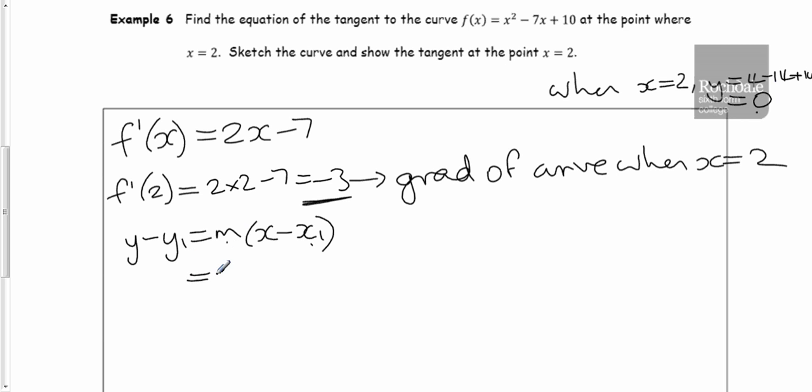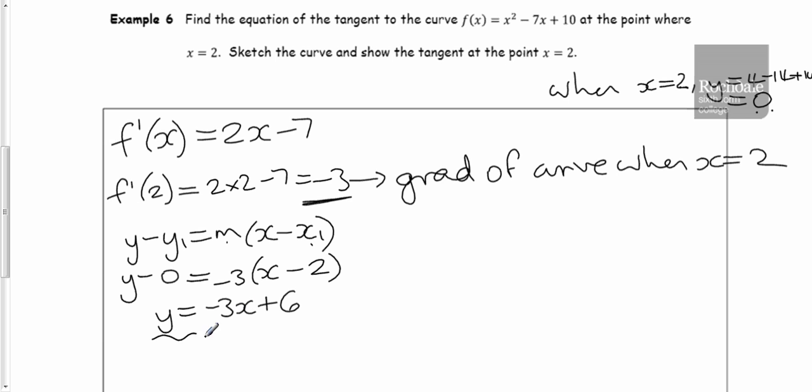Let's sub all that data in. So the gradient is minus 3. And it goes through the point 2, 0. X is 2, y is 0. I'm just going to tidy this up a little bit. So on the left-hand side, I've just got y. On the right-hand side, I'm going to expand the brackets. Minus 3x plus 6. Find the equation of the tangent at the point where x is 2. Done. Sketch the curve now and show the tangent at the point where x is 2.